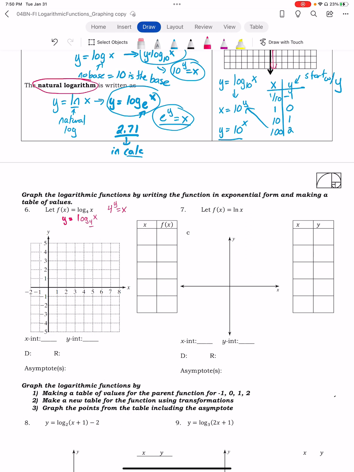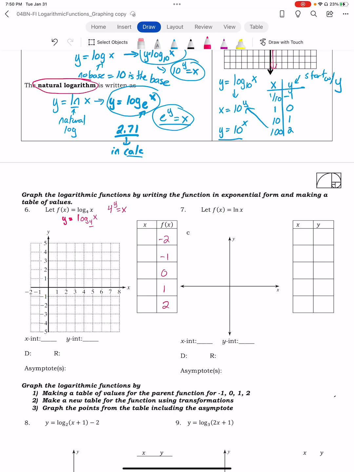So we do the same thing. I graph as if I were graphing a regular function, except instead of starting with x, I start with y. Let's go with -1, 0, 1, 2, 3. Actually, you know what? Sorry. I'm going to do -2, -1, 0, 1, and 2.